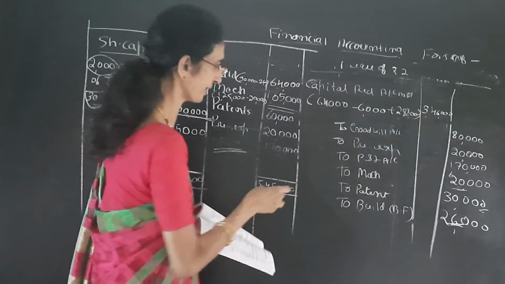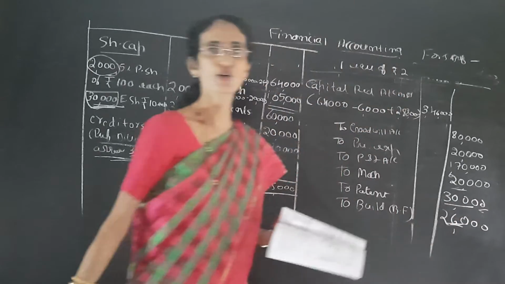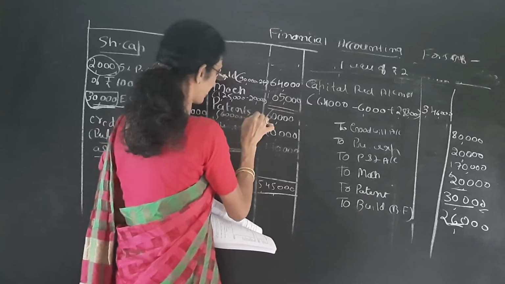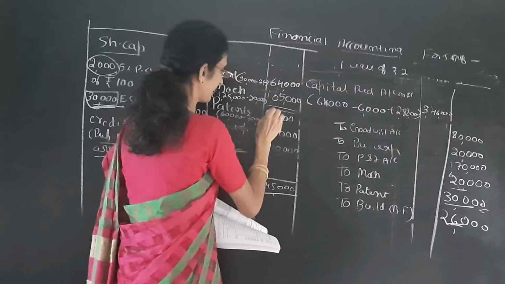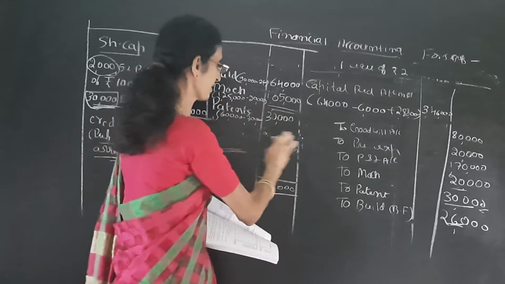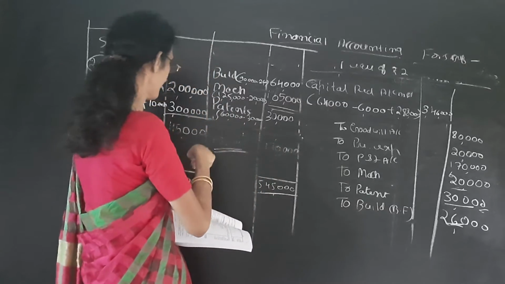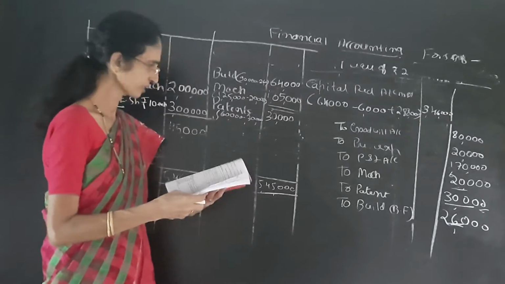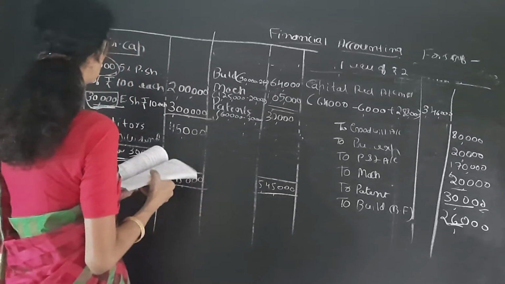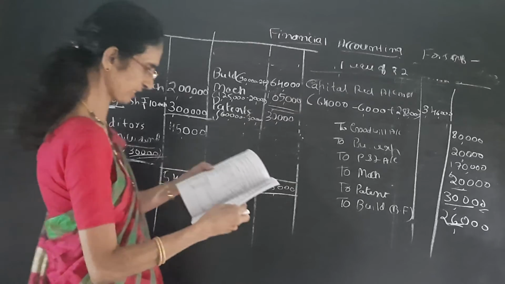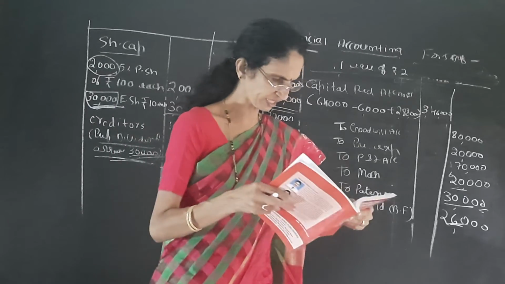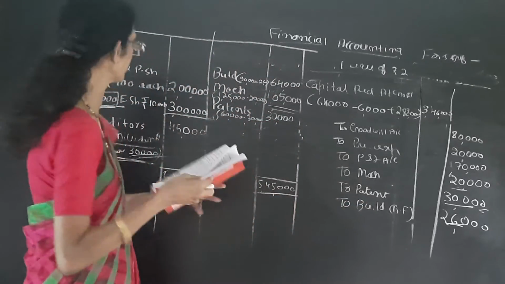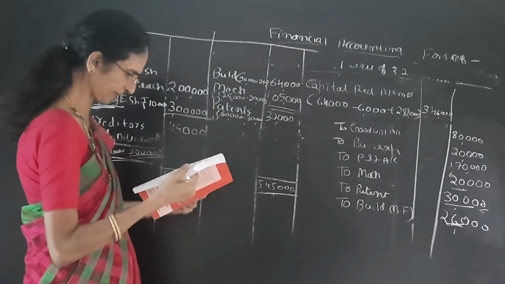Next asset is patent. It is also written off by rupees 30,000. So 60,000 minus 30,000, we get 30,000. Preliminary expenses is fully written off. Next, profit and loss account is also fully written off. So the asset side is over. Come to the liability side. See the preferential share capital. See the first journal entry. Preferential share capital is 2 lakh.